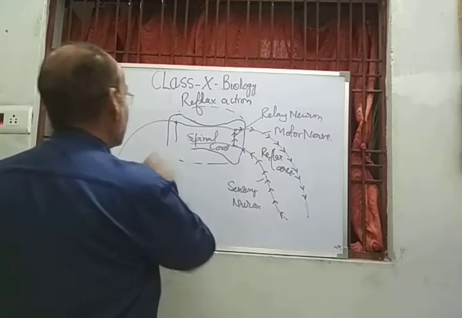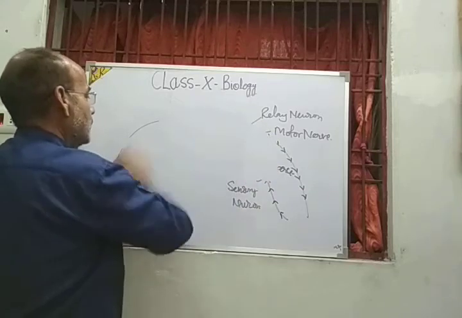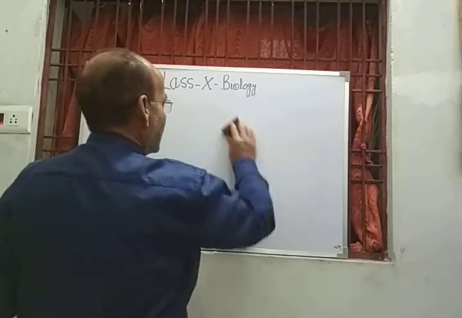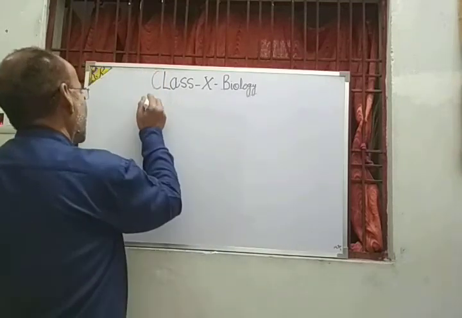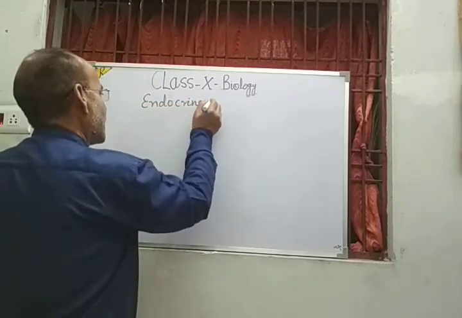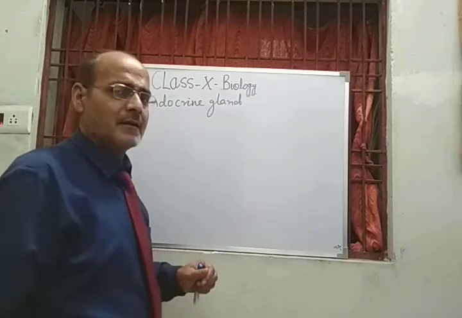So, apart from the nervous control, let us start the study of hormonal control. Hormonal control is done by specific glands, and these glands are called endocrine glands. My dear students, different endocrine glands are found in the human body.